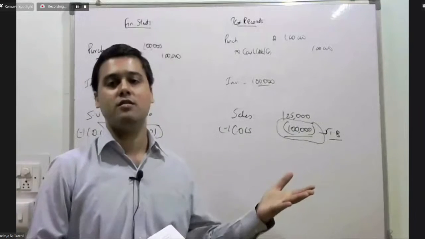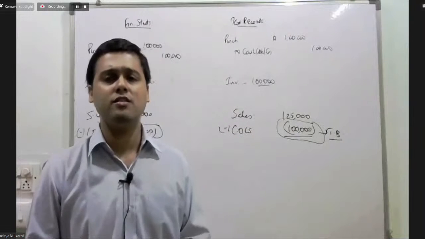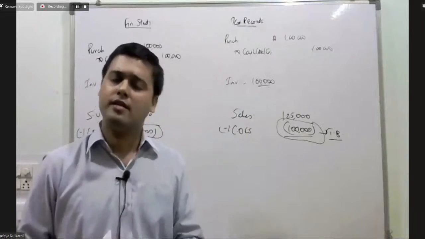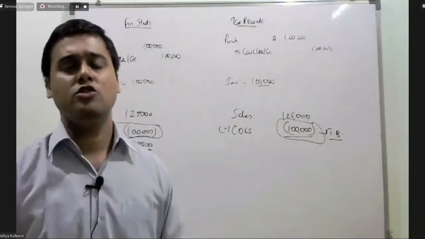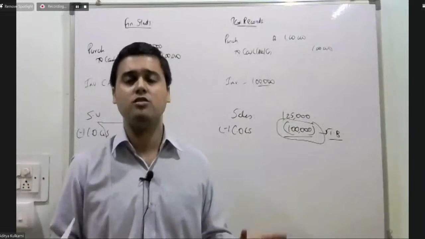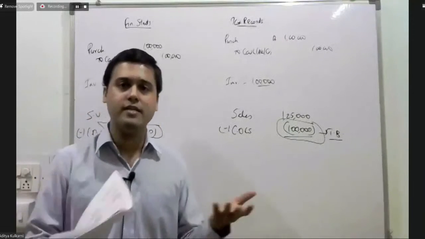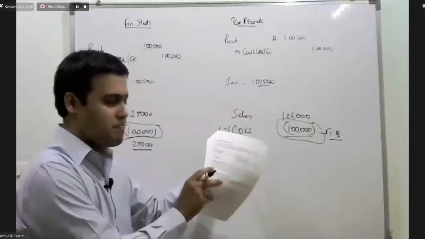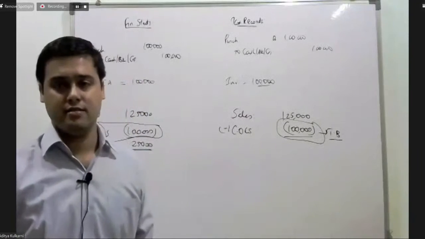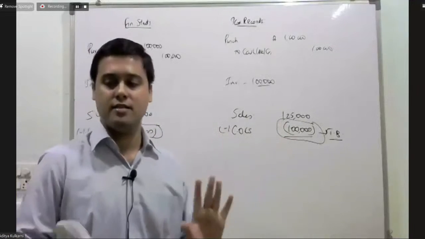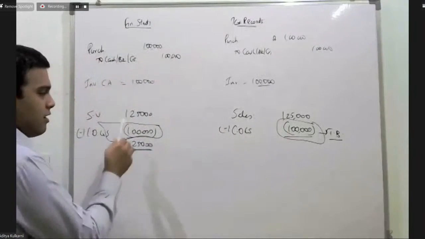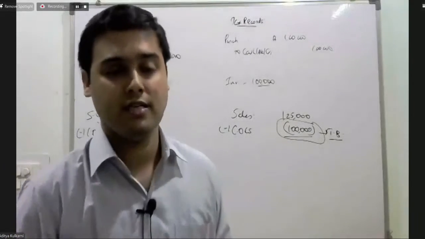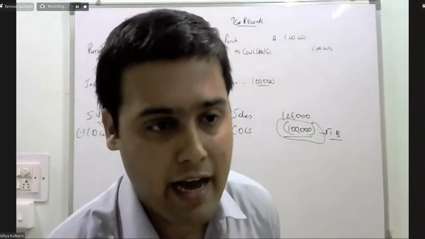By virtue of this, will there be any difference in profits? Answer is no. Whatever was your purchase amount for accounts, the same purchase value you have taken for tax. So is this creating a difference? Answer is it's not creating a difference because the amount is the same. So therefore, there won't be any deferred tax implication as far as just the purchase and inventory recording is concerned. Carrying amount 1 lakh, tax base 1 lakh, difference between both of them is 0. So this is the second example that we have done.